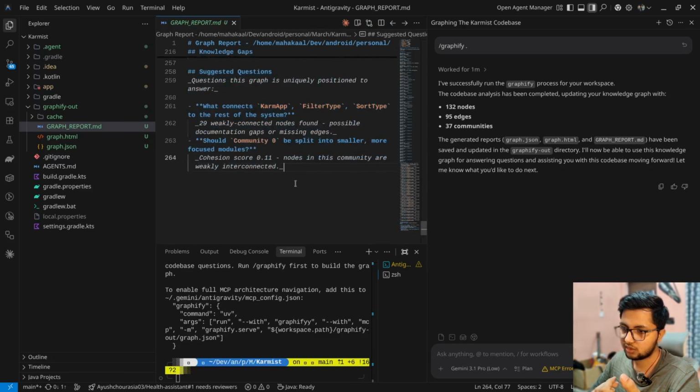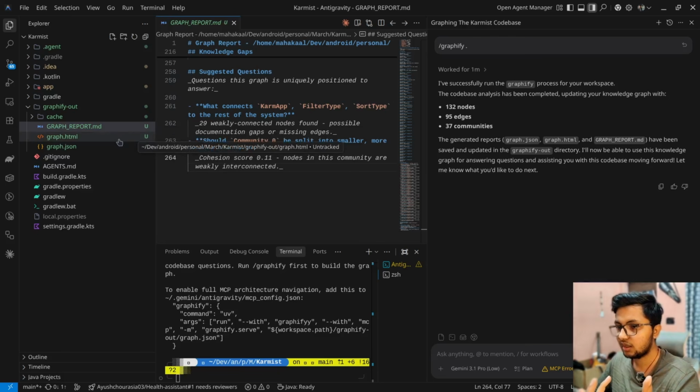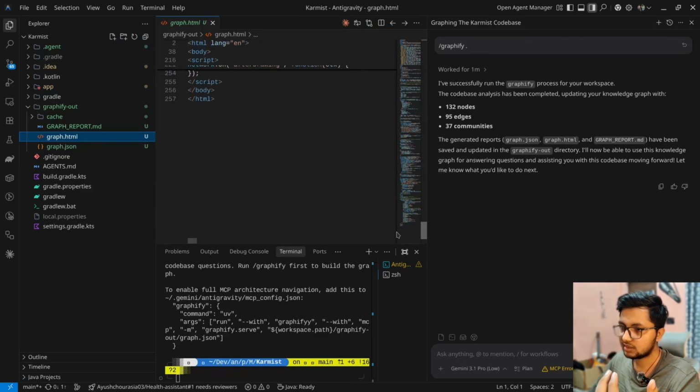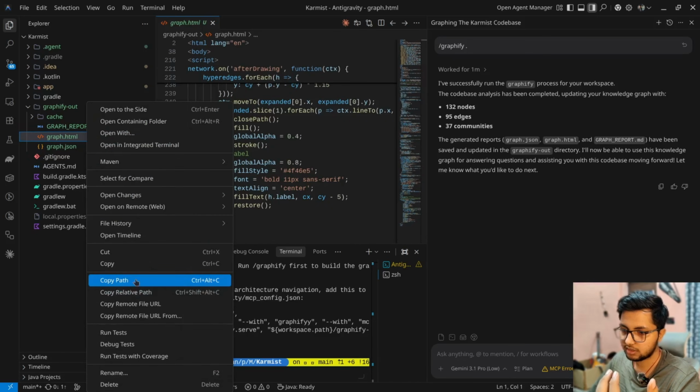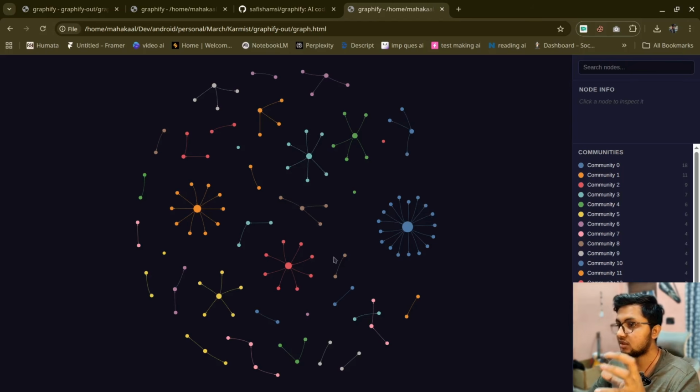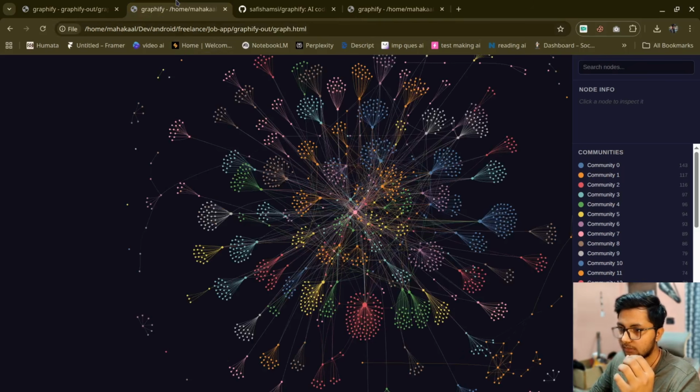I mean 264 lines. I'll show you a more extensive report of my another folder, which was actually a freelance project. This is an HTML file. Let's copy it, copy the path, and let's open Chrome. Let's just paste this and let's see how my graph looks. So this is a very small project, yet it has quite a big graph. See, here is the view model, and view model is having different functions: the update, edit the state, load column for edit. This is actually a notes app, which is a very small app, and still this graph is very big.